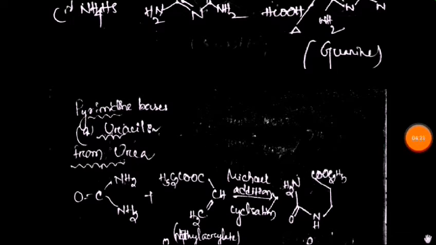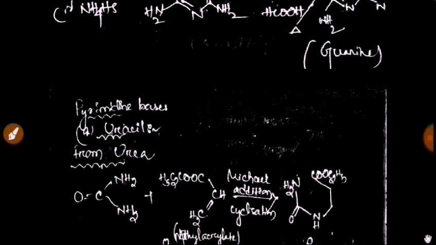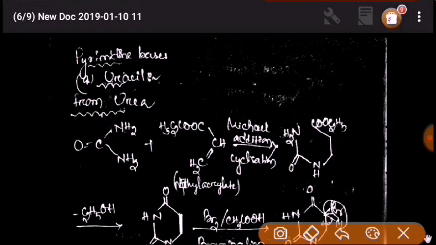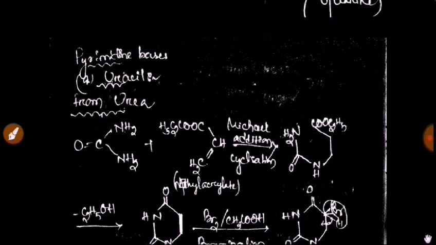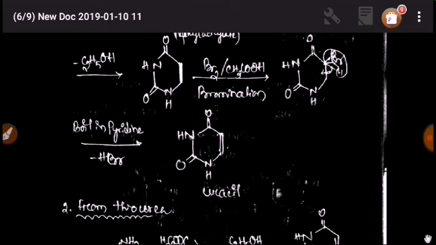Then we come to pyrimidine bases. The first pyrimidine base is uracil. Uracil will form from urea. You also know the structure of urea, and with ethyl acrylate, next it undergoes a Michael addition reaction, and by following this chain, at last we come to uracil. In this way the formation of uracil.